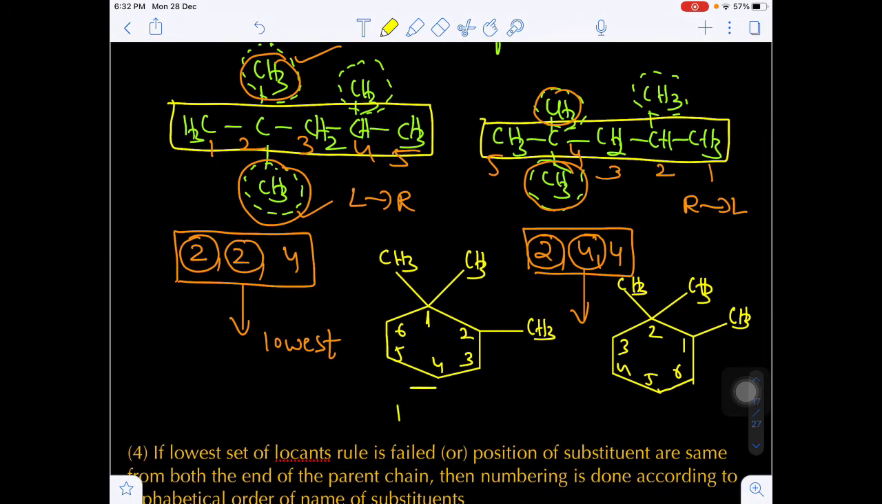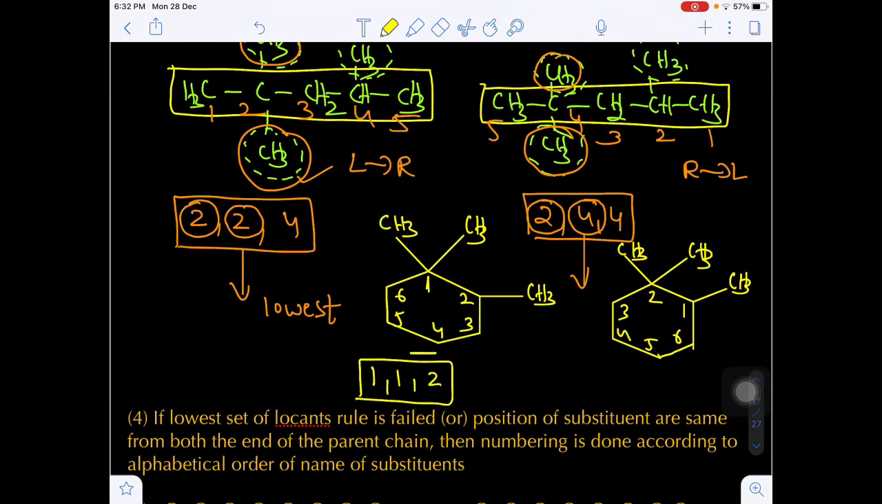Now in this case, on the first carbon two substituents are present, so the number 1 should be repeated twice. And on the second carbon only one substituent is present. So overall the locants of the substituents will be 1, 1, 2. But in the second structure, there is one substituent on the first carbon, and on the second carbon there are two substituents, so the number will be repeated twice.